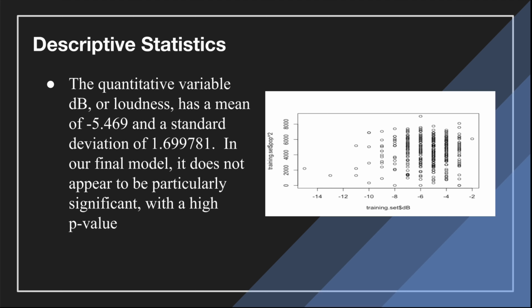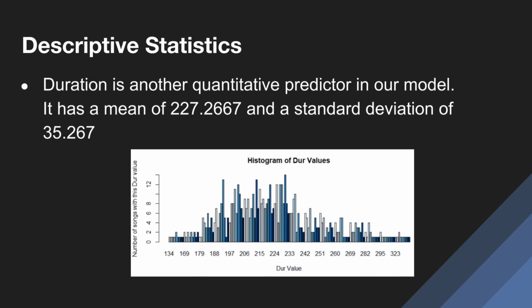In our final model, it appeared to not be particularly statistically significant because it had a high p-value. So the next predictor variable that we use in our model is duration, or the length of the song. We found that the mean song usually had about 228 seconds, and the standard deviation roughly went up or down by 35.25 seconds.